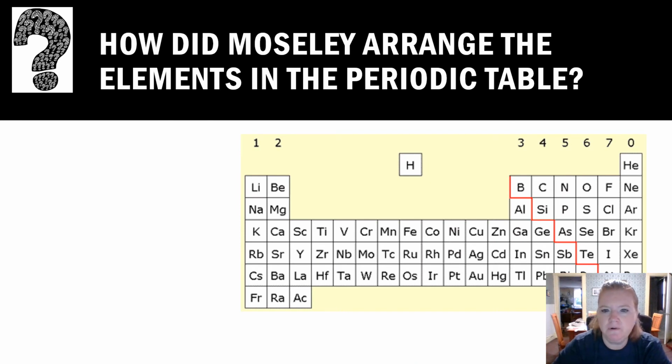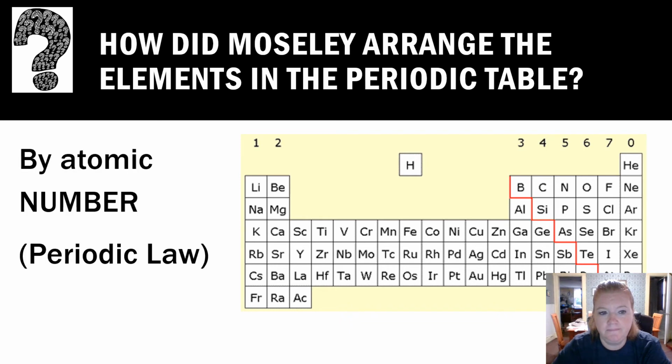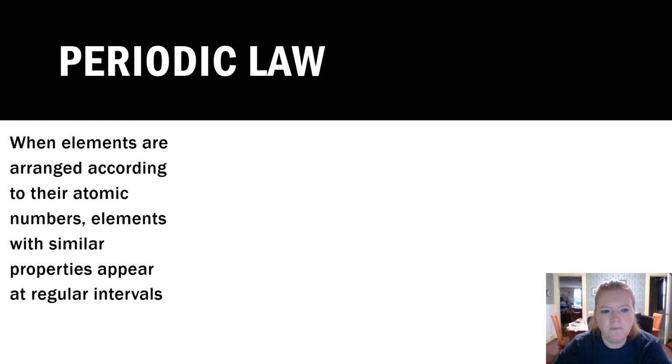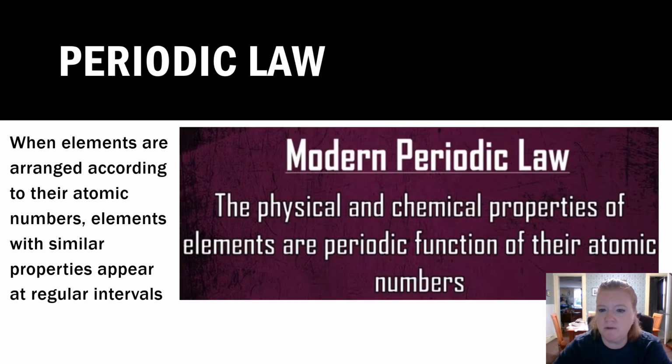So how did Moseley arrange the elements in the periodic table? Yeah, by atomic number. And this is called the periodic law, which we're going to talk about. So the periodic law: when elements are arranged according to their atomic numbers, elements with similar properties appear at regular intervals. The physical and chemical properties of elements repeat, and they're functions of their atomic numbers. So when we put elements in order by their atomic numbers, we will see a repetition of physical and chemical properties.